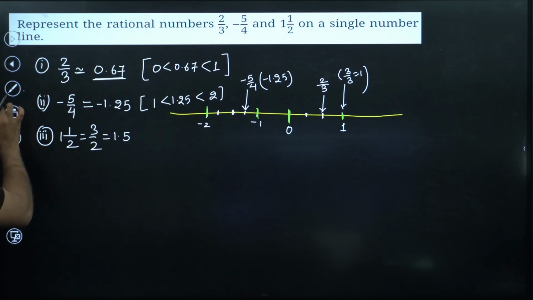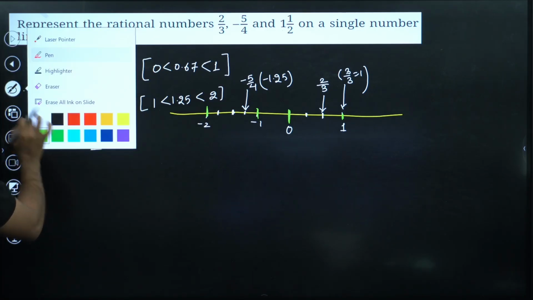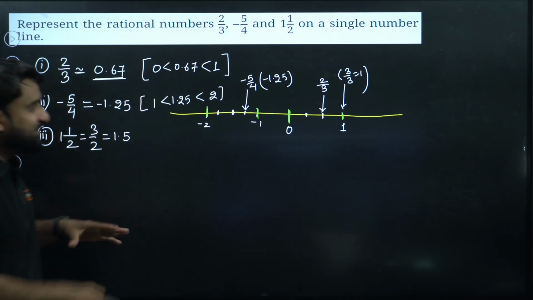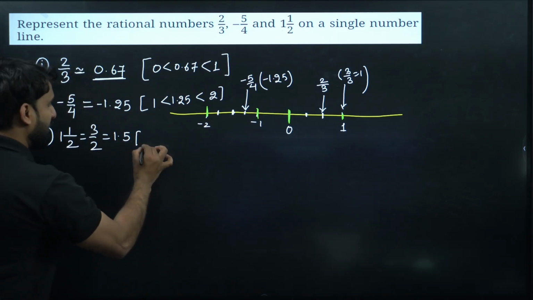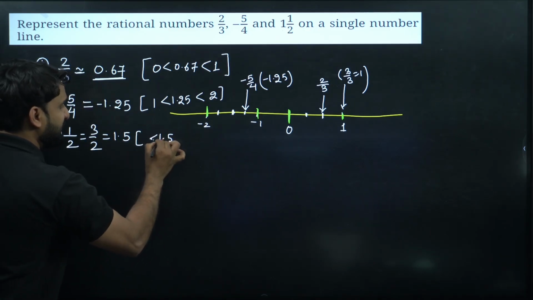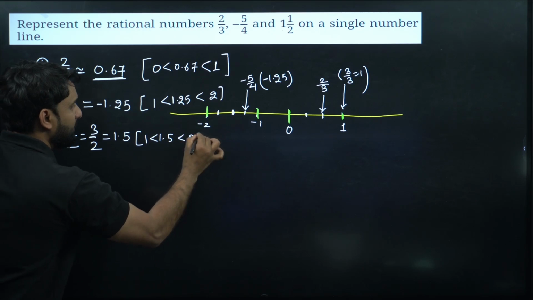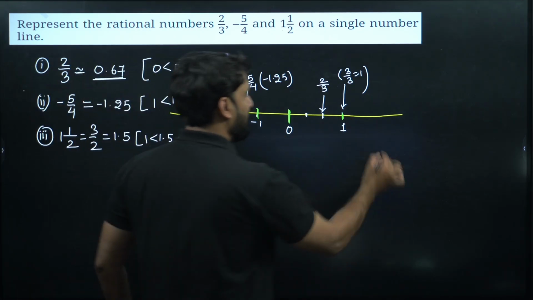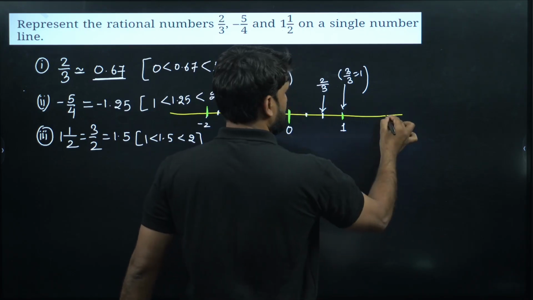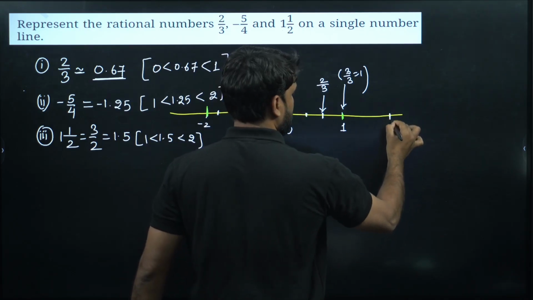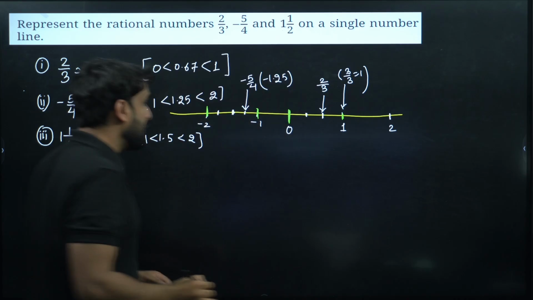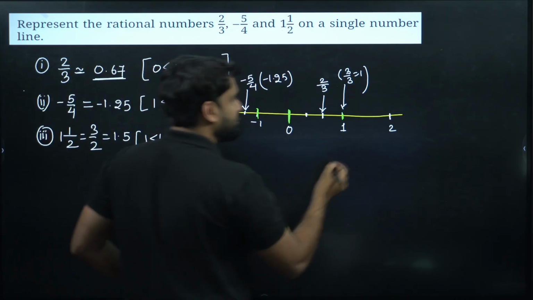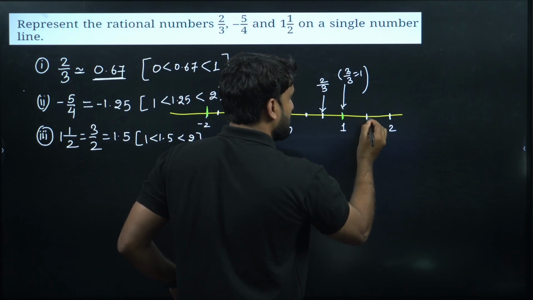Now moving ahead. The next question is 3/2. 3/2 means 1.5. So this is clear, what does 1.5 mean? It is greater than 1 but less than 2. And this is positive, so the point will lie on that side. So we have this here, this is 2. And look at the denominator. What is denominator here? 2. So let's make 2 boxes. 1, 2.